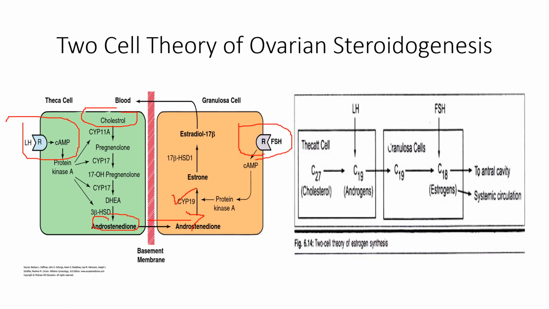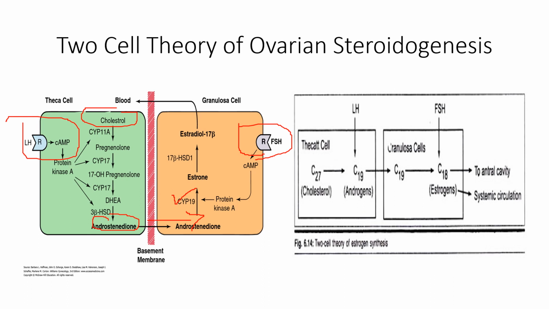It is seen that matured granulosa cells not only have the FSH receptor, they also acquire the LH receptor, and when this LH receptor binds with LH, it will enhance the estradiol synthesis.